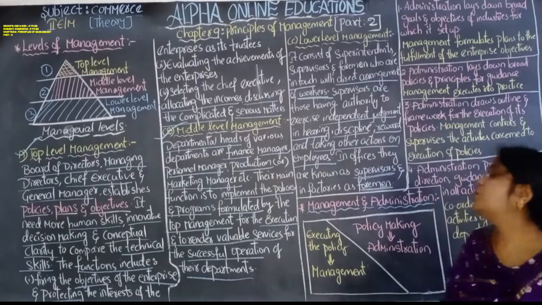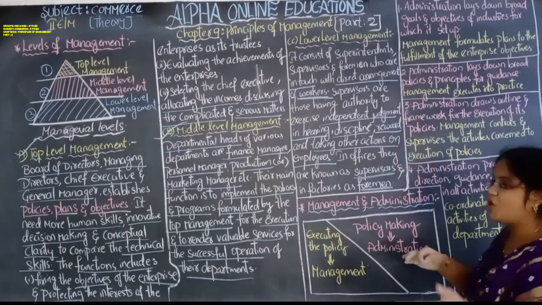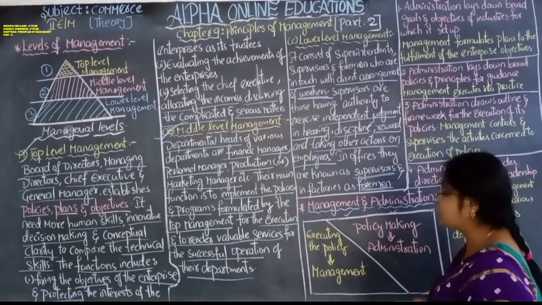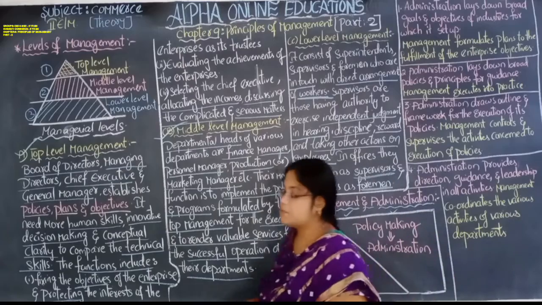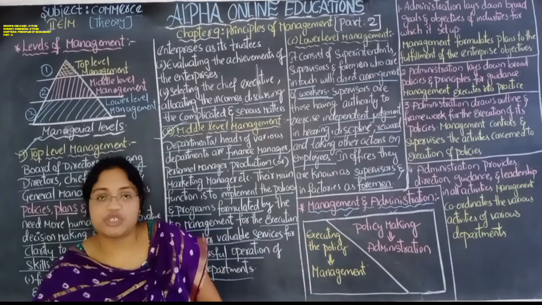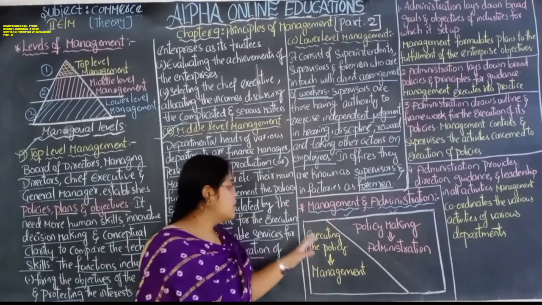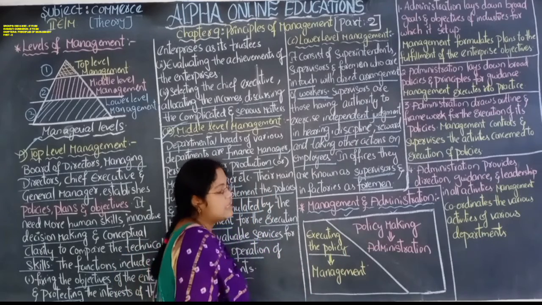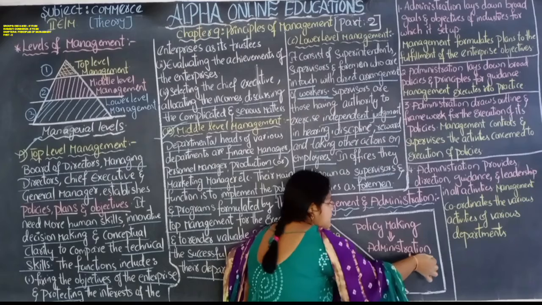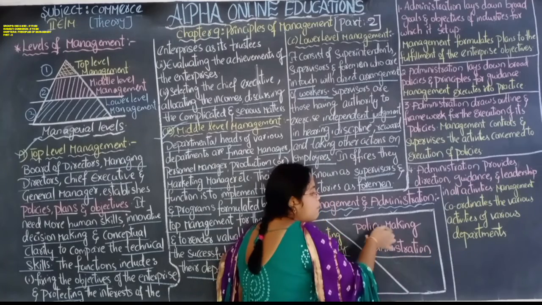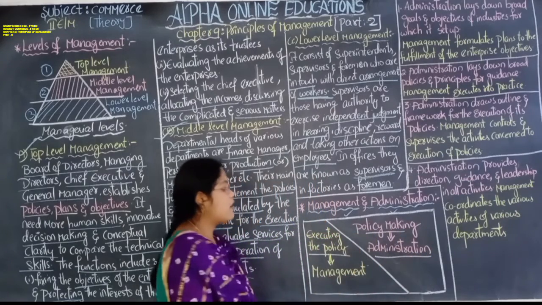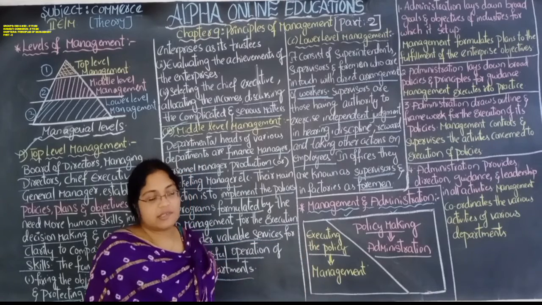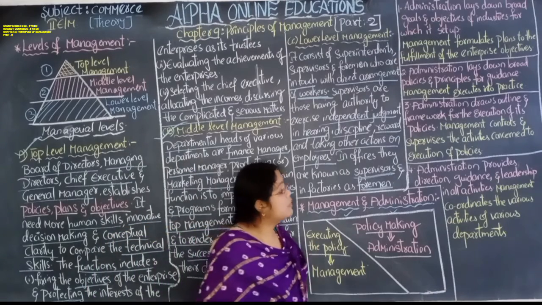Let us move on to the next topic, that is, what are the differences between management and administration. Whatever the differences between management and administration, we are going to discuss now. So management will execute the policy, and administration, meaning the top level, will make the policy. They are the policy makers, and these are the policy executors. Okay, let us see how there is a difference.